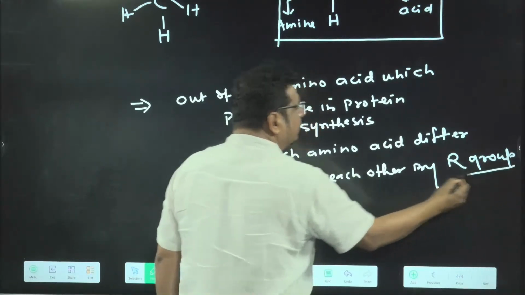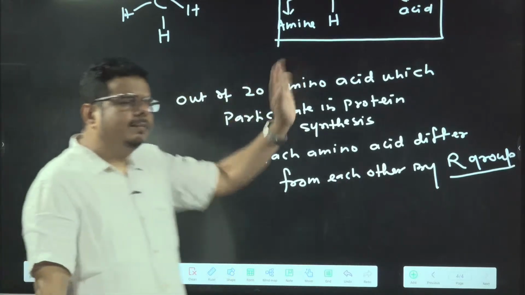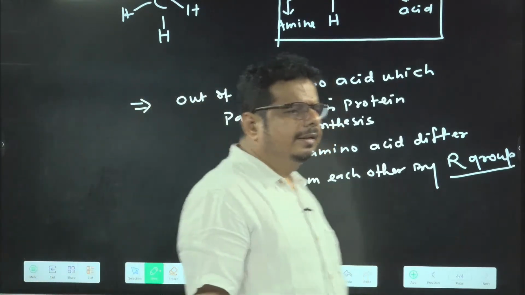Every amino acid has a different R group. All 20 amino acids have a different R group. Getting the idea or not?